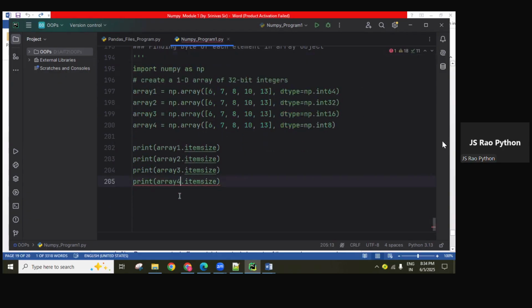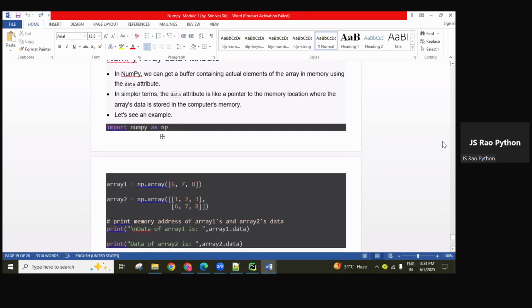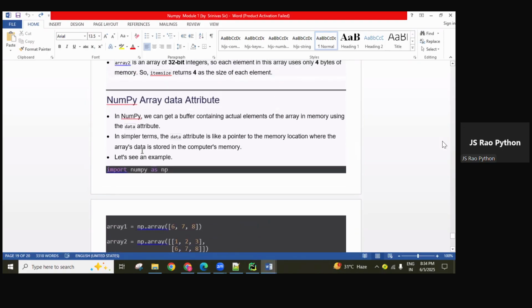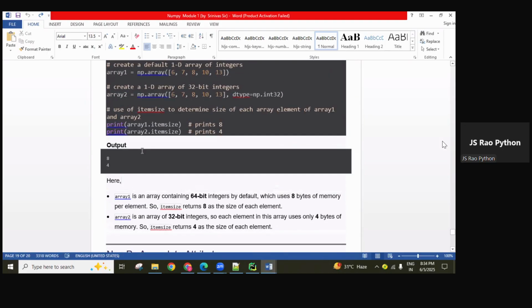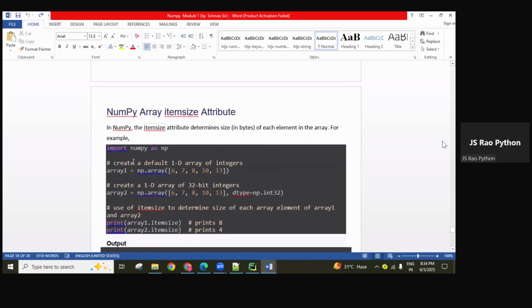Finding the bytes of each element in the array object. So that is the main point here. All the points I explained, and this material I shared.